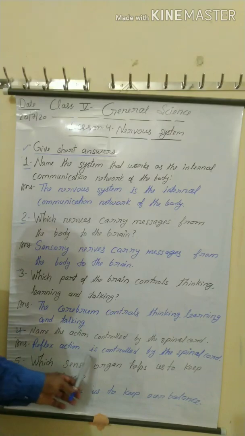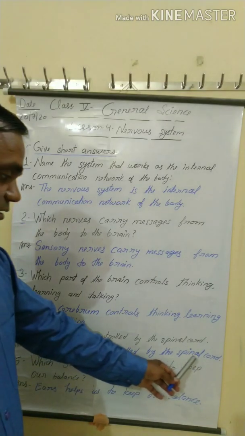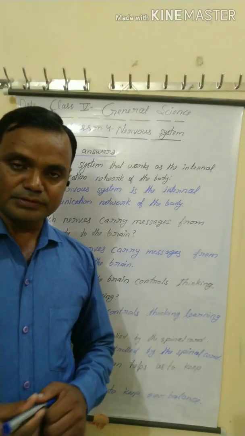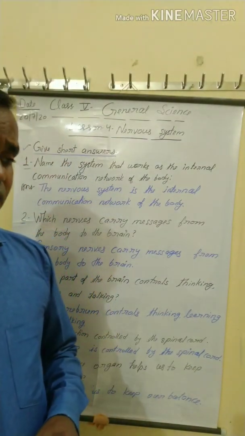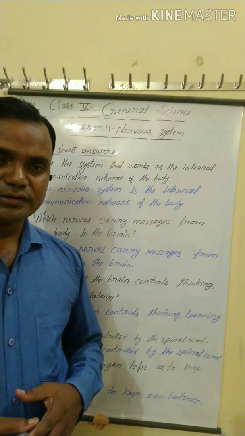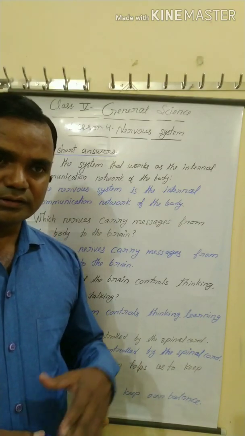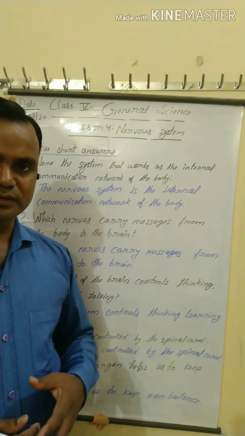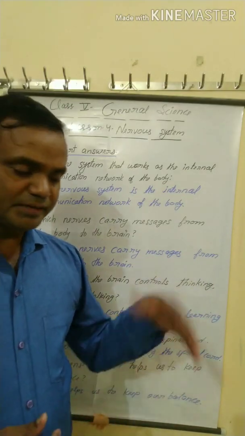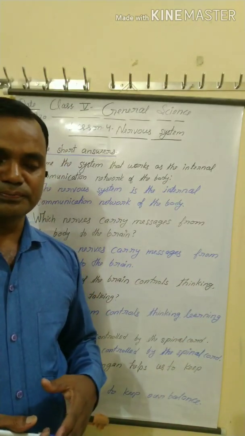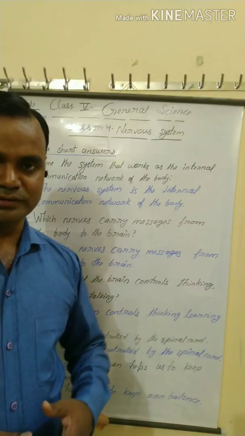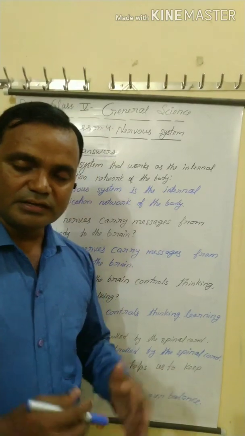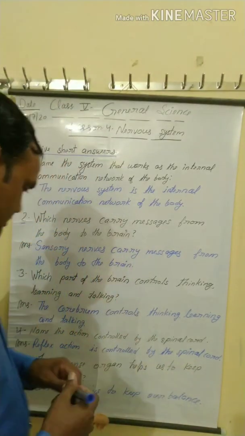You know that in reflex action, if we touch a hot pan, our hand is immediately removed away from the hot pan. Such type of activity is controlled by the spinal cord.